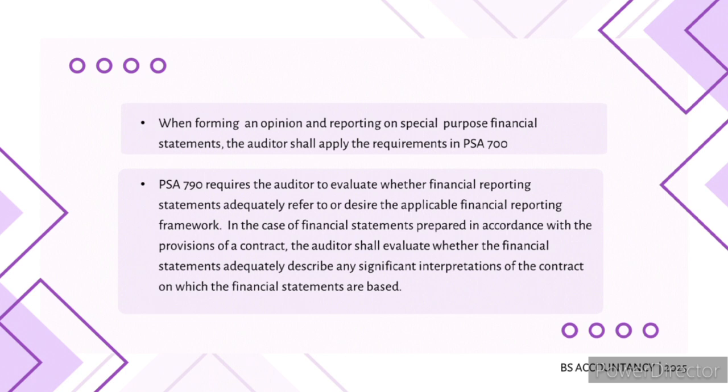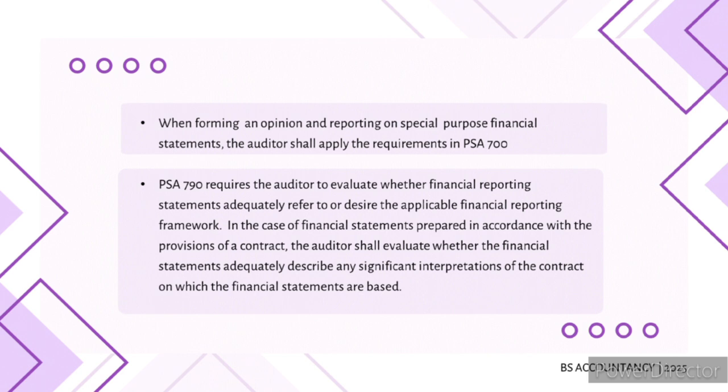With this statement, the auditor is making sure that the financial statements are transparent and provide enough information for users to understand how the company applied accounting rules and interpreted any relevant contracts. The auditor wants to ensure that the information presented is clear, accurate, and not misleading.